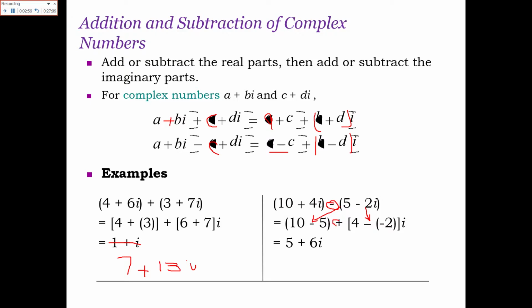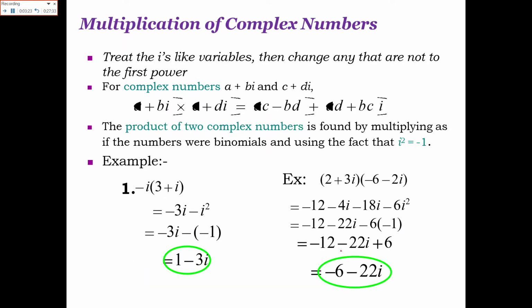While separating the real and the imaginary part, you will always have the positive sign here. Whichever sign comes, that will go here. Here automatically the sign is positive, but if the sign is negative, like you have negative 6, then it will become 5 minus 6 iota. So this is the addition and the subtraction of the complex numbers.